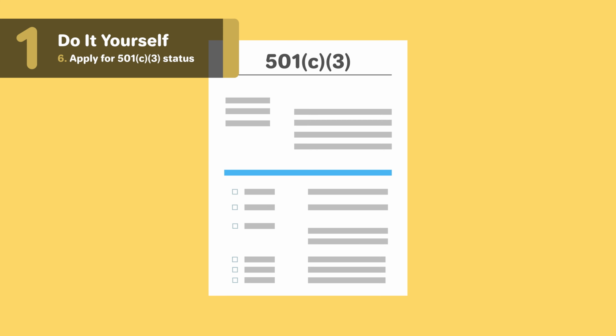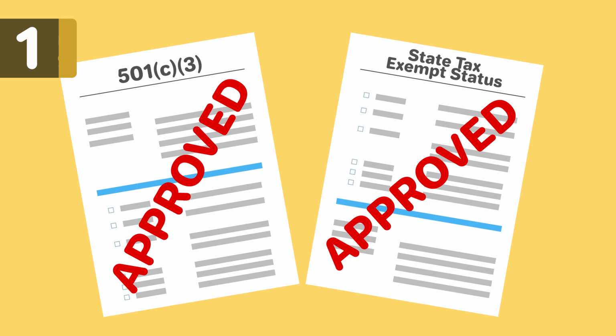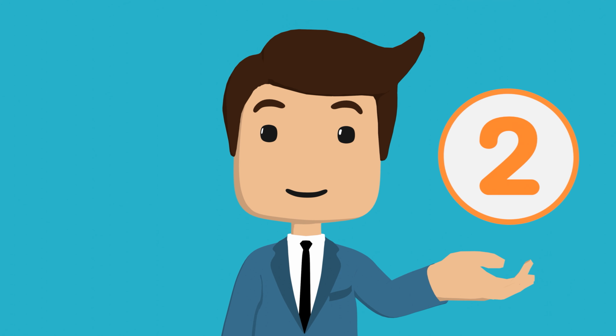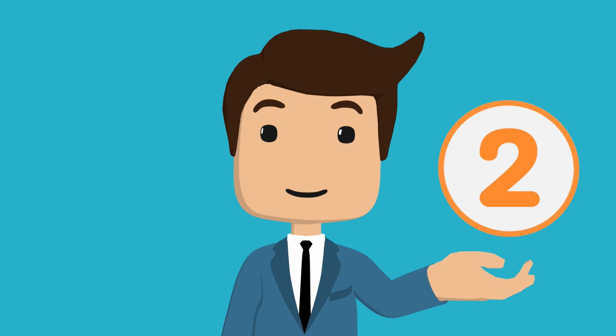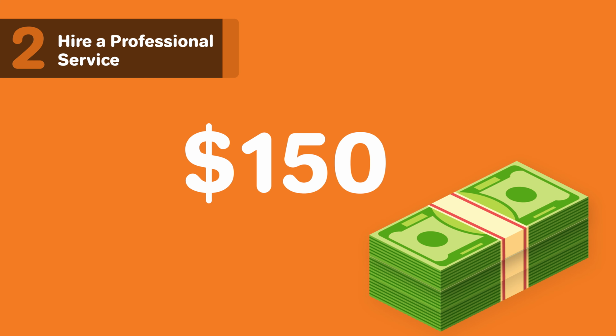Once you have received your 501c3 determination letter from the IRS, you will automatically be exempt from Alabama state income tax. Option 2. The second way to form a nonprofit is to hire a professional service to create your nonprofit for you. Hiring a professional service to file your forms and act as your registered agent for the nonprofit will cost you an additional $50 to $150.